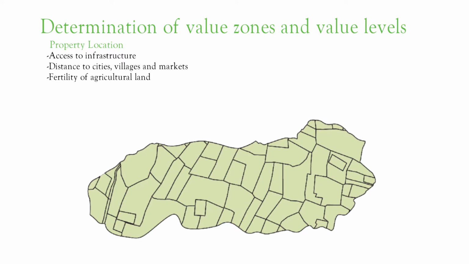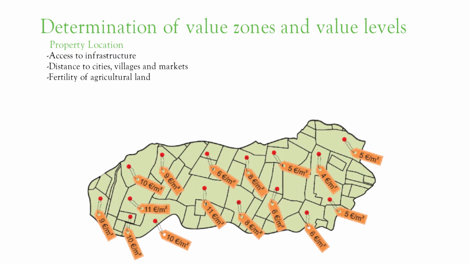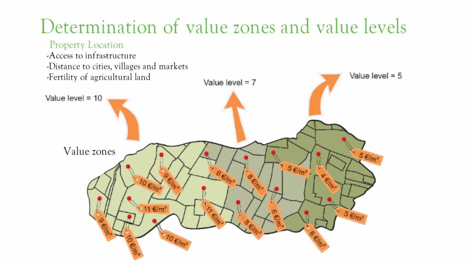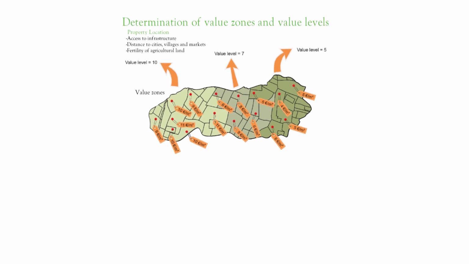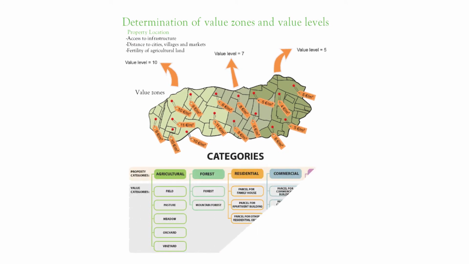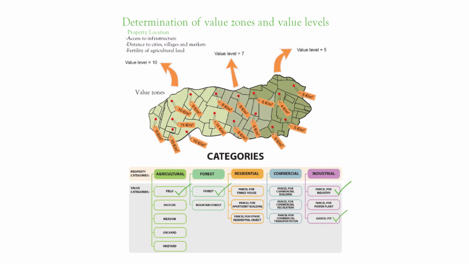etc. To find out how the prices vary due to location, the prices per square meter for sold properties are marked on a map. With this information, it is possible to identify areas with similar price levels. These areas are called value zones. For each value zone, the market value per square meter can now be determined. This is called value level. This process is repeated for each value category, since the zones are not the same in all value categories. The reason for this is that how location affects the price can be different for different categories or properties.